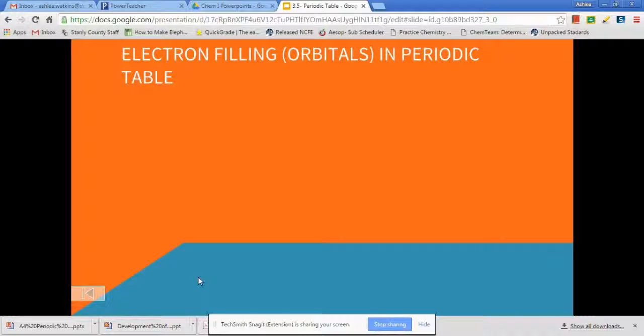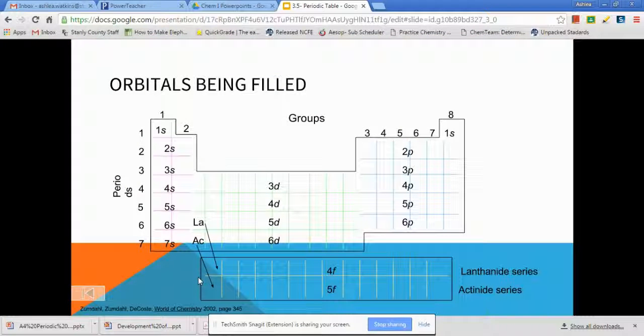And then the last little bit we have to talk about today is electron configurations, just starting it, showing you where some locations are on the periodic table that will help you when I get back on Friday. So if you look at this periodic table, we've got the shape, but now we've put weird things in here, like we don't have elements anymore. Your periodic table is broken up specifically to where your orbitals can be in place.